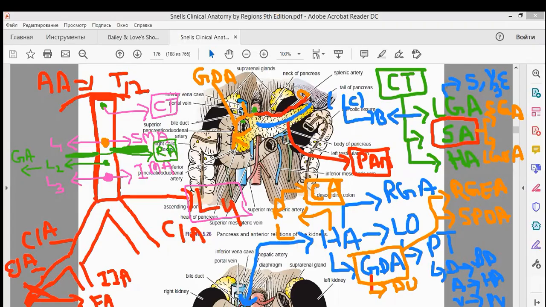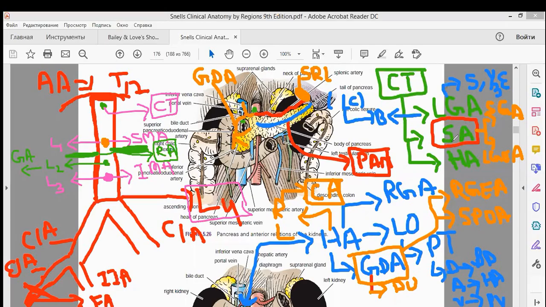There is also a ligament here, the splenorenal ligament, between the spleen and the kidney, and in that ligament your splenic artery is present.